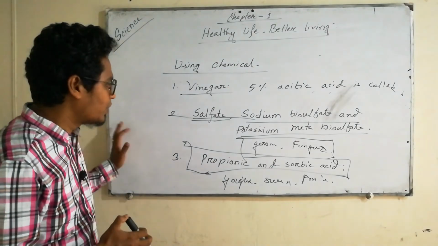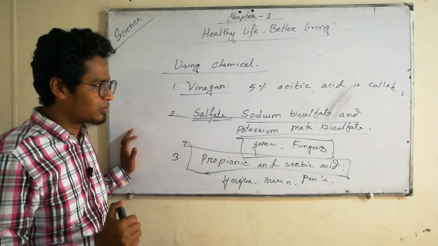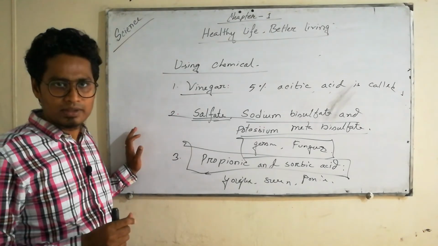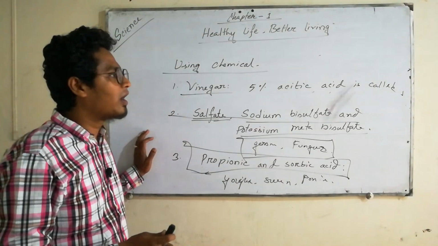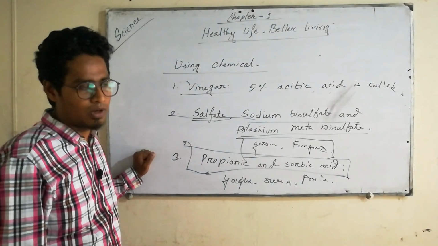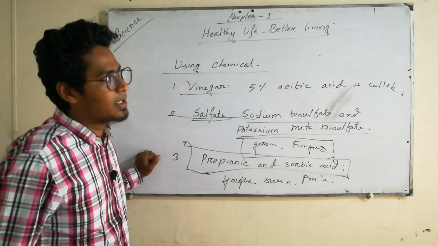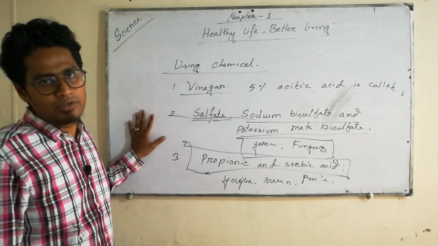So in this class we discussed BMI, body mass index, then balanced diet of food, then the balanced diet pyramid of food types, and preservation of different food items.